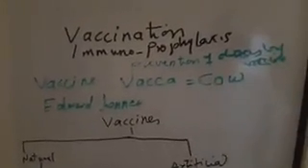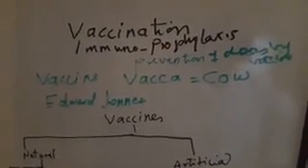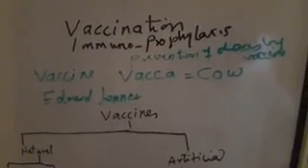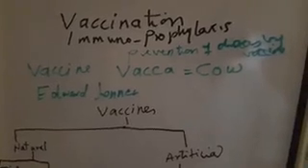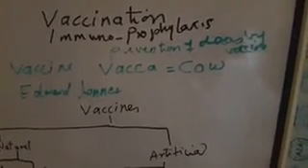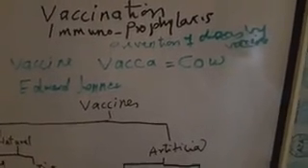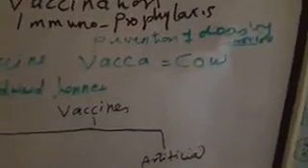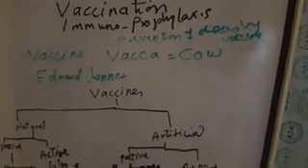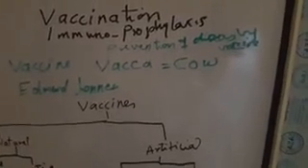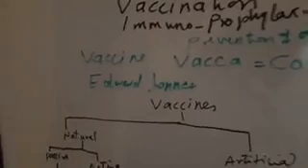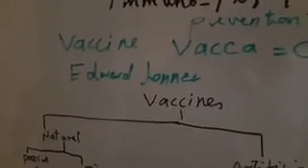Today we are going to talk about vaccination or immunoprophylaxis, which is prevention of diseases by vaccine. But let us first know the source of the word vaccine.